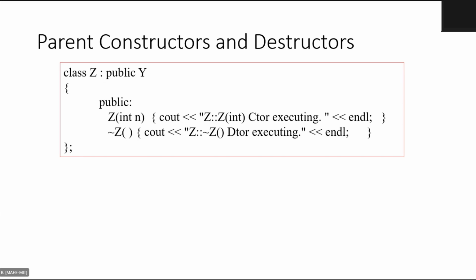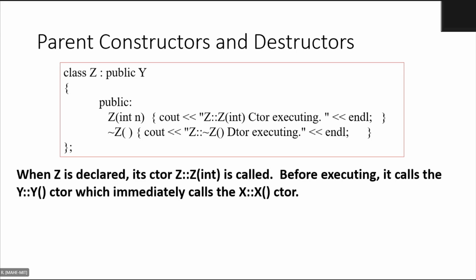Now look at this continuation, class Z. Again, Z also has similar functions, constructor and destructor. And in your main program, whenever Z is declared, its constructor is called, right?